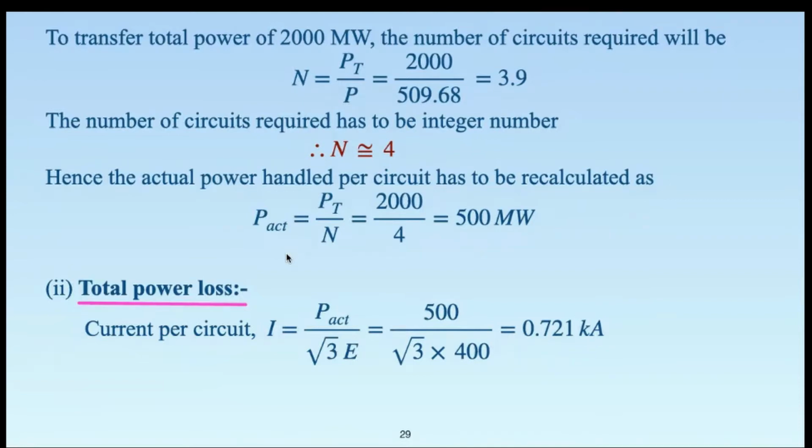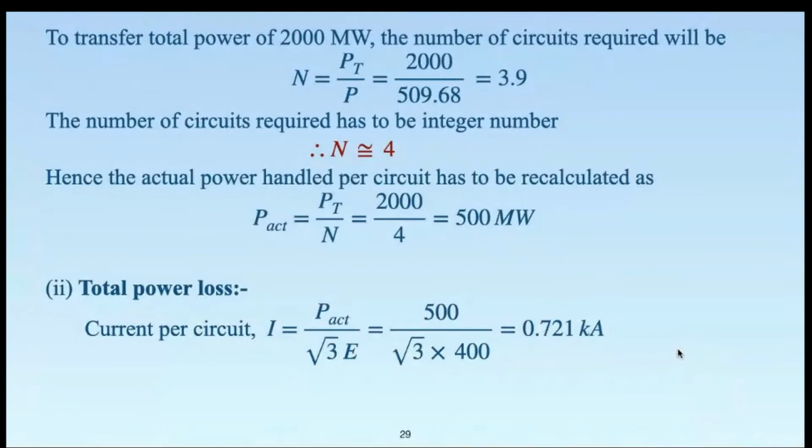Fine. Current is equal to P upon root 3E. Here remember actual power being handled is 500 megawatt divided by root 3 times 400, which is the rated voltage. So let us move ahead. 0.721, this is the current per circuit, right?